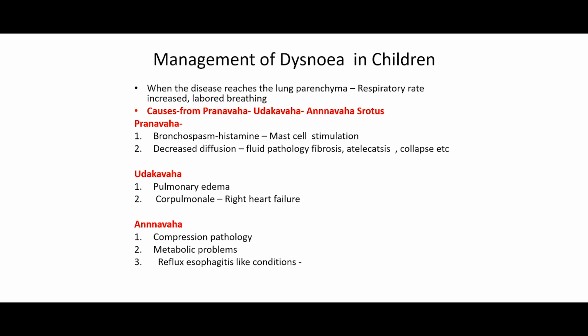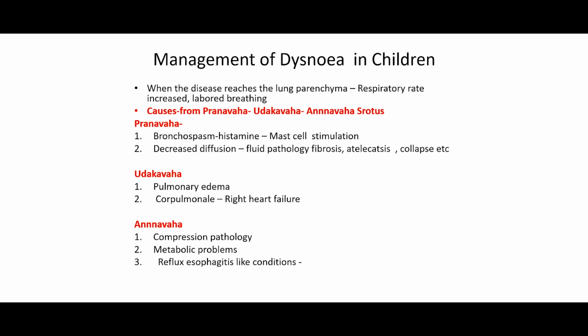Now let us see the management of dyspnea in children. When the disease reaches the lung parenchyma, the respiratory rate increases and labored breathing will be there. See, in upper respiratory tract infection, there is only kshavathu and asana. In lower respiratory infection, there will be kasa of different types. And when the disease reaches the lung parenchyma, there will be a respiratory problem: either increased respiratory rate, or a dyspnea-like presentation, or labored breathing will be seen.